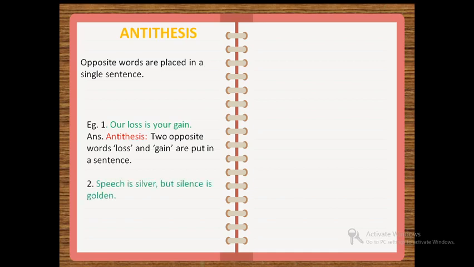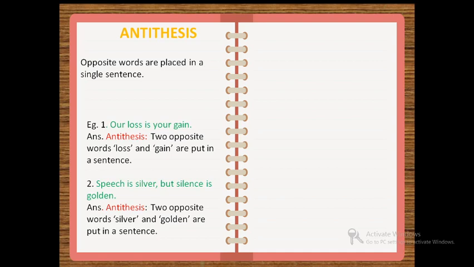Let's see a second example. Speech is silver, but silence is golden. Now, which are the opposite words over here? Silver and golden. So, when opposite words are placed in a single sentence, that figure of speech is said to be antithesis. So, you will write the answer as antithesis. Two opposite words, silver and golden, are put in a sentence.